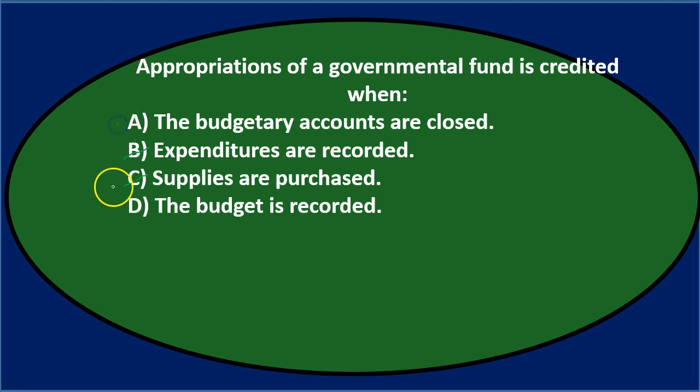So between A and D, those are the two times the appropriations are generally moving. There's going to be an effect on them. When you record the budget, they're going to go up. When you close the budget out, it's going to go down, the beginning and the end of the period. And we said that the appropriations has a credit balance, so it's going to go up when we record the budget. So the answer then is going to be D, the budget is recorded.